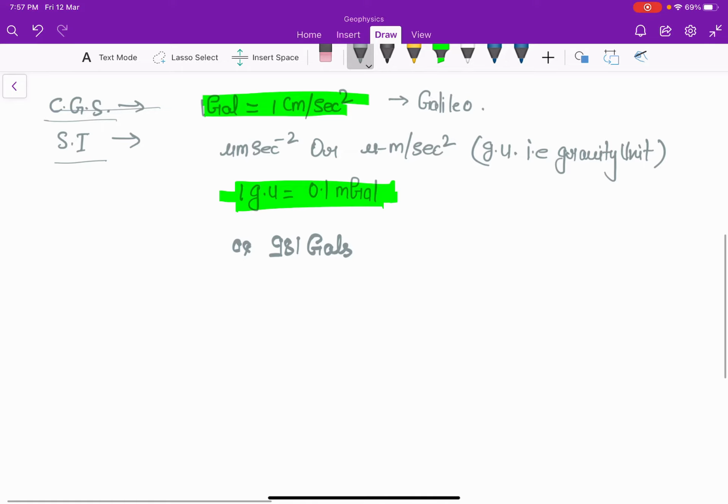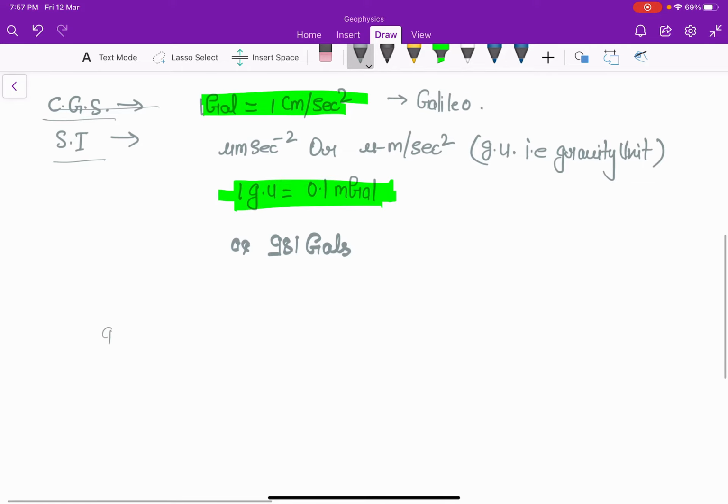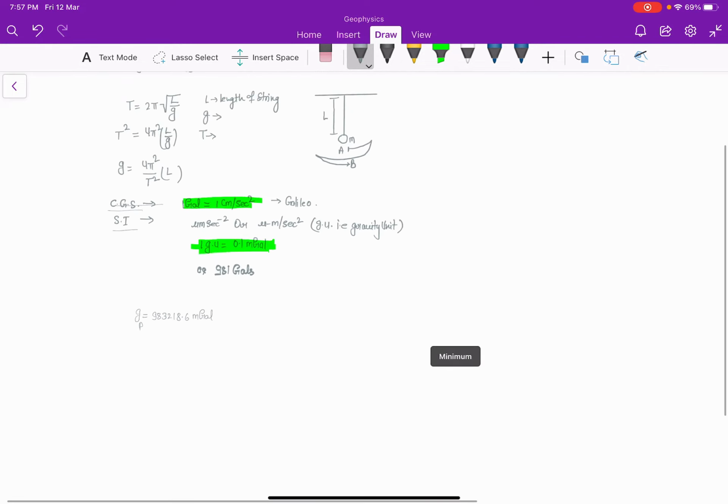As we know, the value of gravity at pole, which I denote here as Gp, will be 983,218.6 milligal.